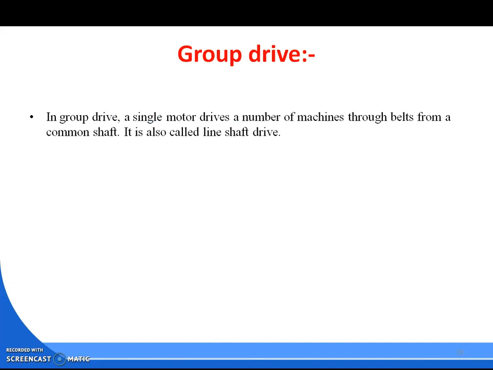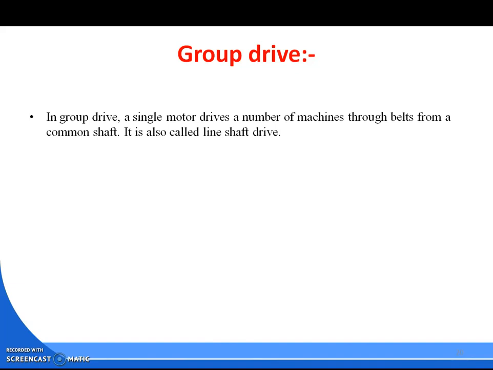In group drives, a single motor drives a number of machines through a belt from a common shaft. Suppose 5 machines are connected: a single motor drives the 5 machines with a single shaft.